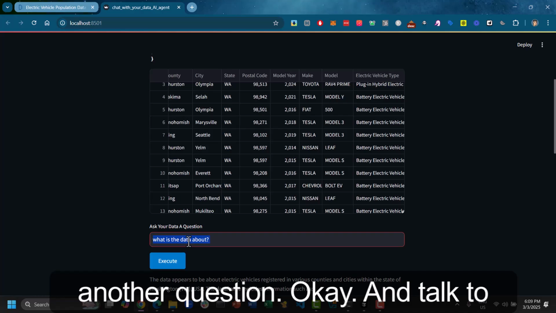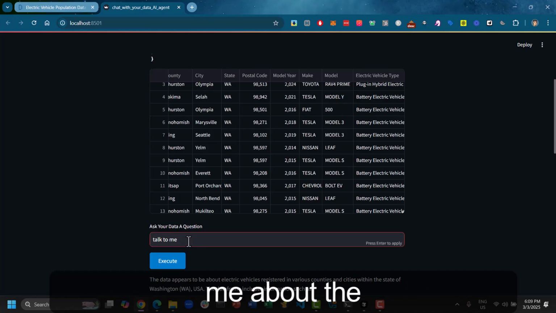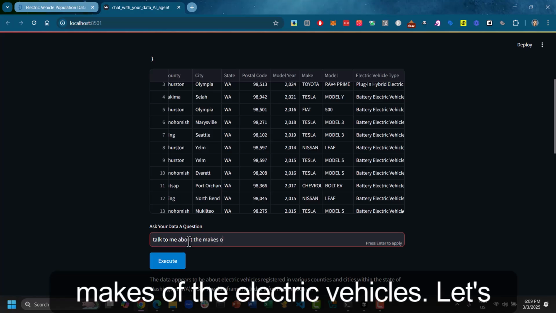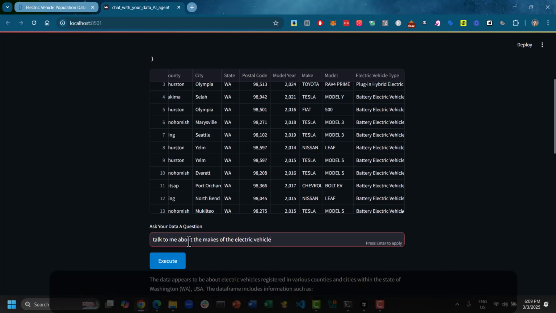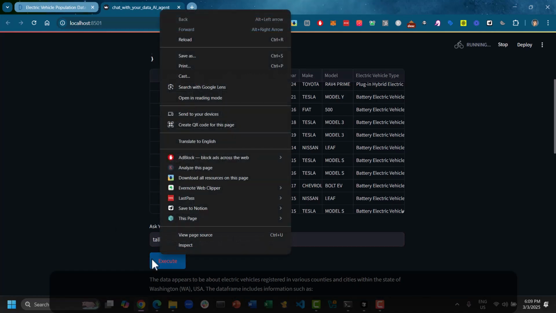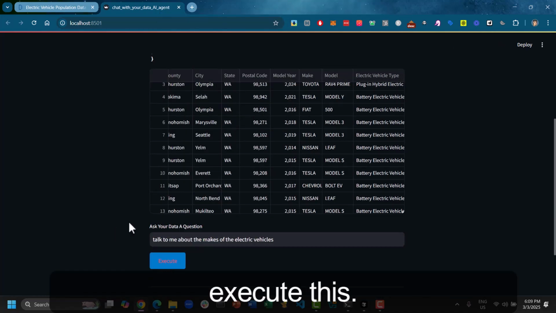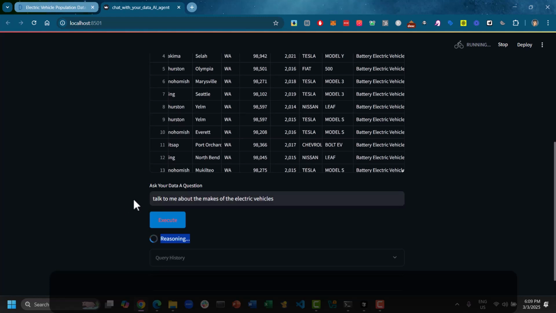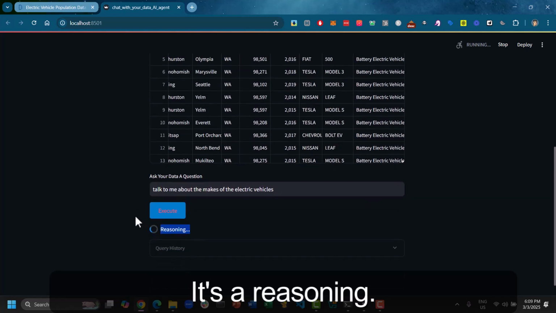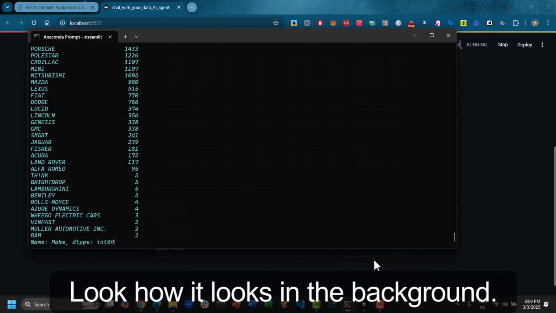Talk to me about the makes of the electric vehicles. Let's execute this. It's reasoning. I want to look at how it looks in the background.